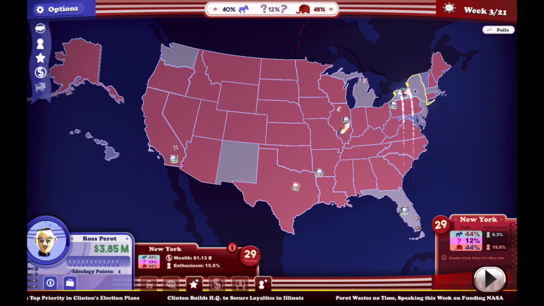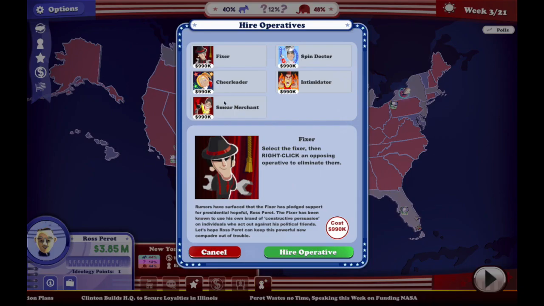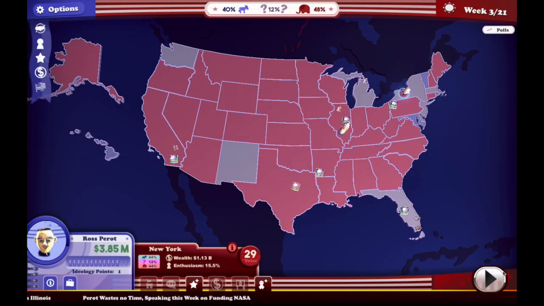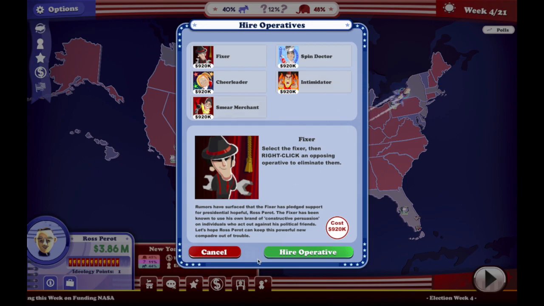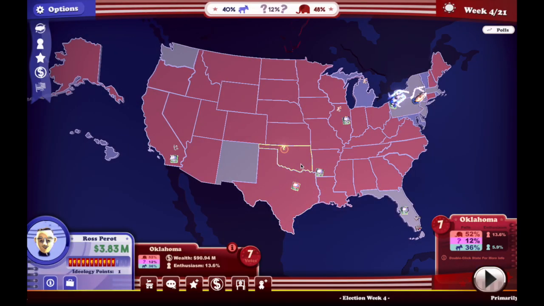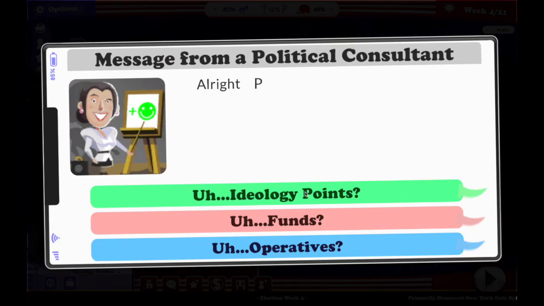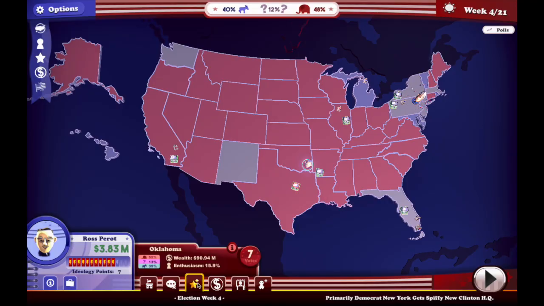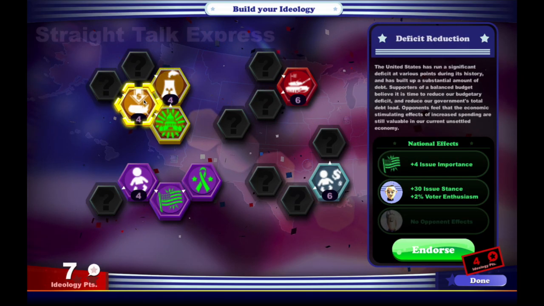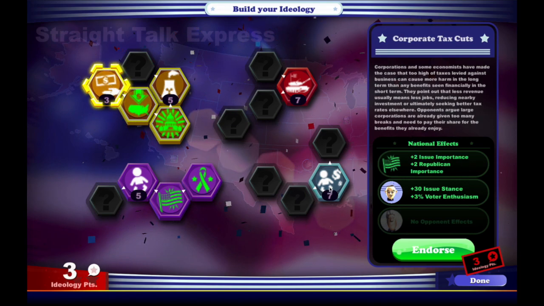Let's visit New York. It may be that we have that mix of liberal and conservative positions that's really helping us. Well, next turn we'll buy an operative. If we need to, we'll do it this time. Get ideology points. Deficit reduction, that's so major for Perot. That's like what he's all about.